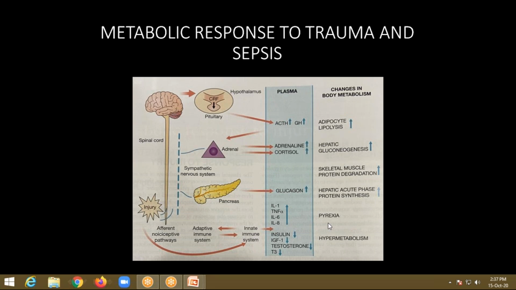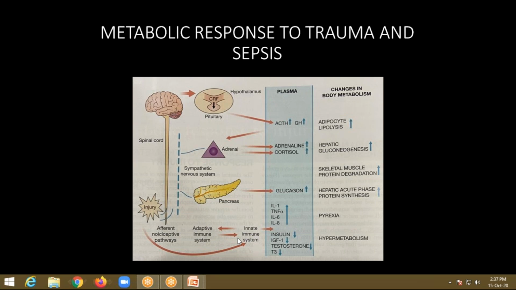There is another system acting here, that is the innate immune system. The innate immune system is nothing but the macrophages. These macrophages will interact with the adaptive immune system, which is nothing but the T cells and the B cells.